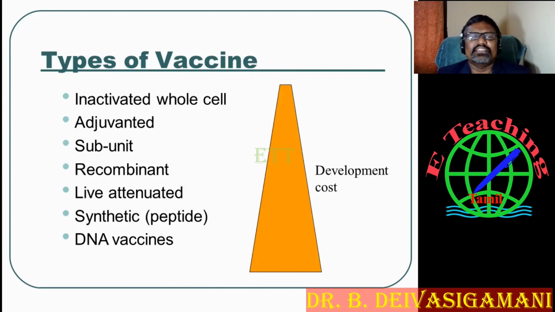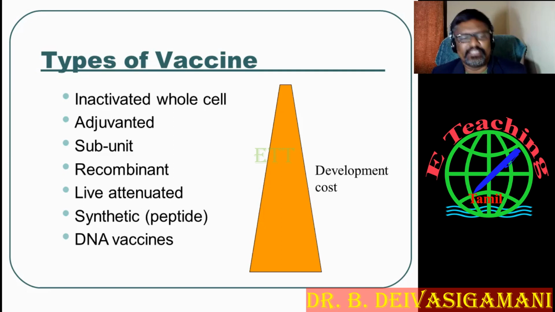What are the types of vaccine? Inactivated whole cells are used to prepare the vaccine. Adjuvant, that means it's a booster dose vaccine. Subunits, where sometimes you use a particular portion to develop the vaccine. And recombinant methods. You can inject a sample into another animal, and that can be injected into the next animal, and you combine them together. That means it's gene cloning. The combination of two cells combined together, you develop the vaccine.